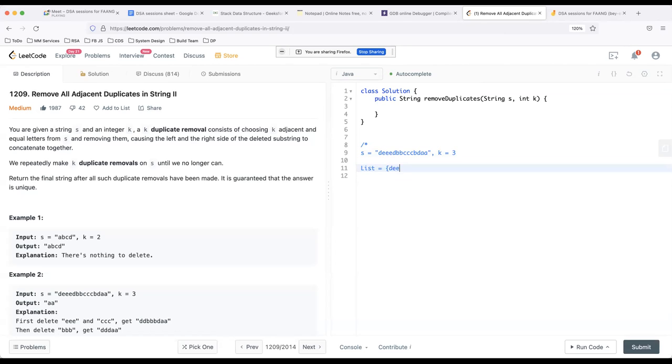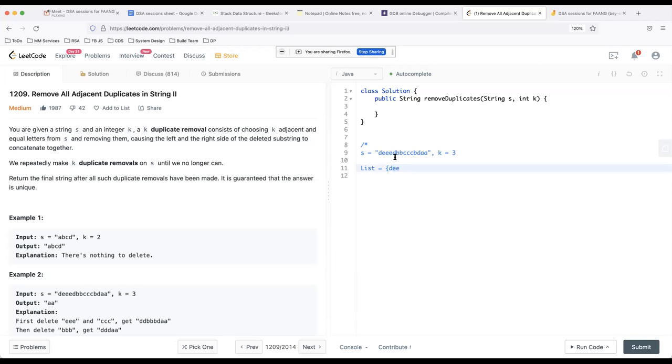I push E again, and then another E comes, and I notice that it is the same as the top of the stack, or top of the list, whatever you want to call it. Then I count the frequency, k minus 1 previous characters, because one of the characters is coming from the main string. If the previous k minus 1 characters are the same, I need to remove these from the list.